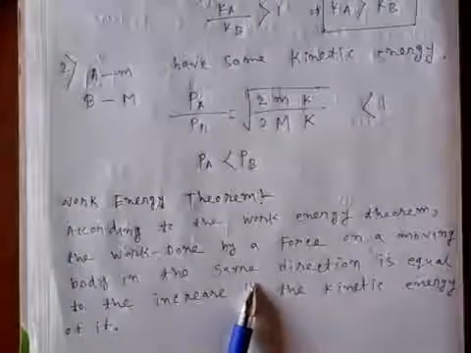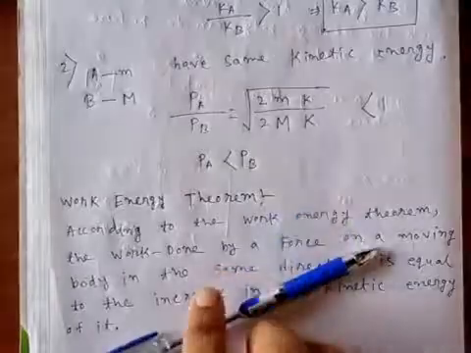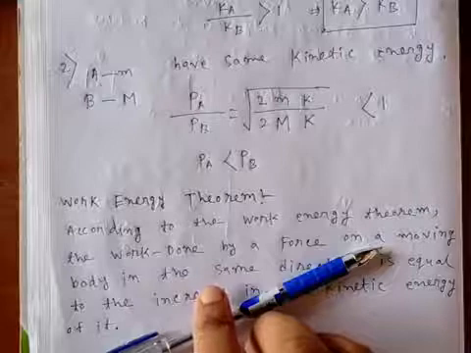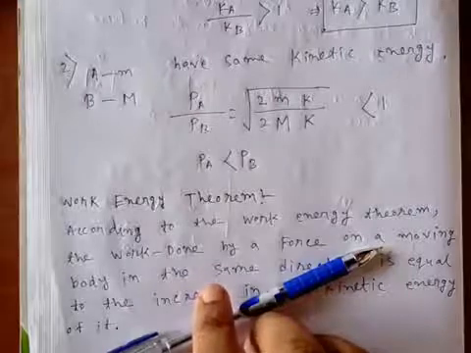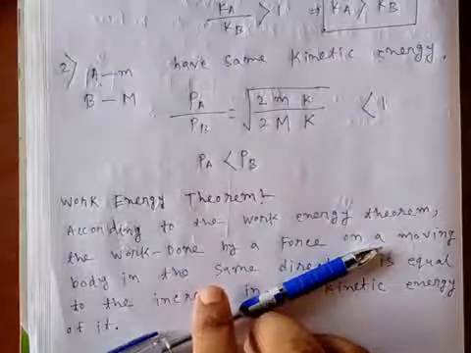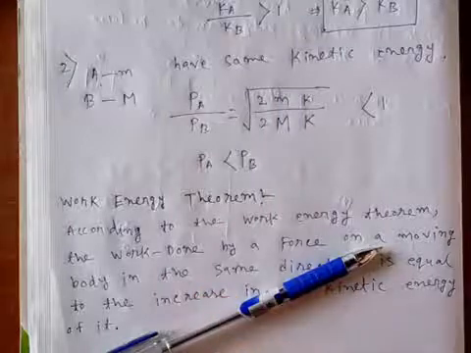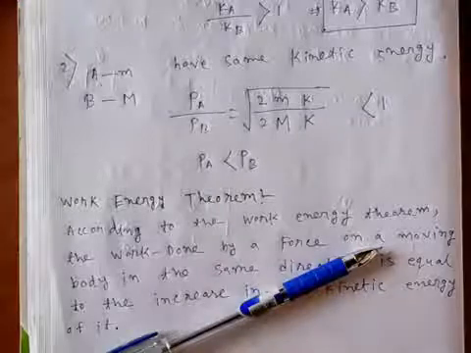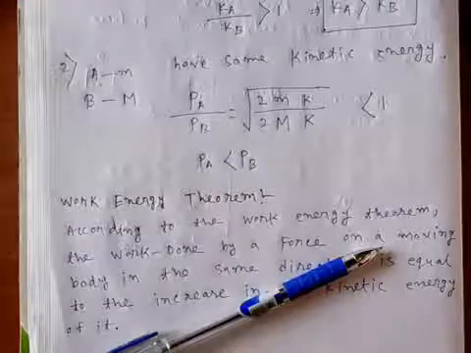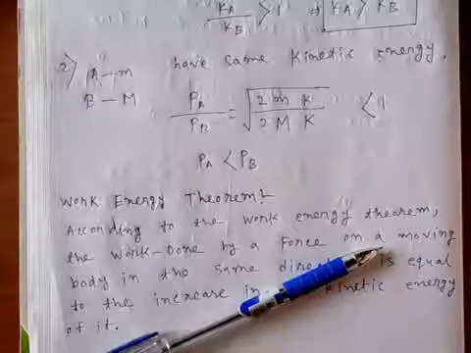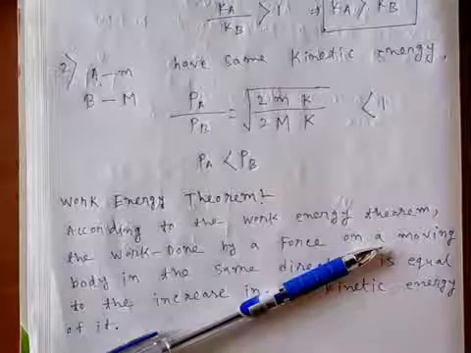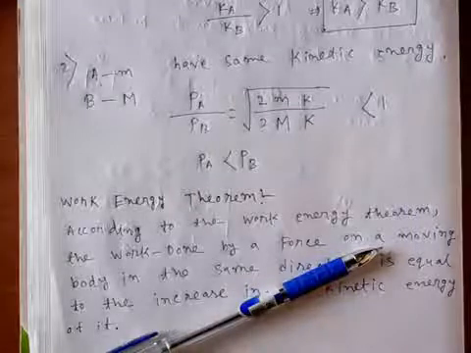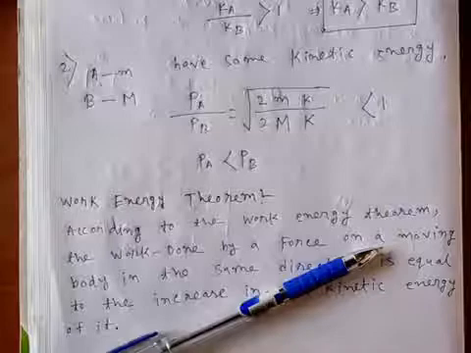So basically, when a force is applied in the direction of motion of a body, it obviously accelerates, and thus there is an increase in kinetic energy. When the body accelerates, the velocity of that body increases. So we know the expression of kinetic energy is half mv square. So when velocity increases, the kinetic energy obviously increases. So that increase in kinetic energy is equal to the work done by the force on the body.